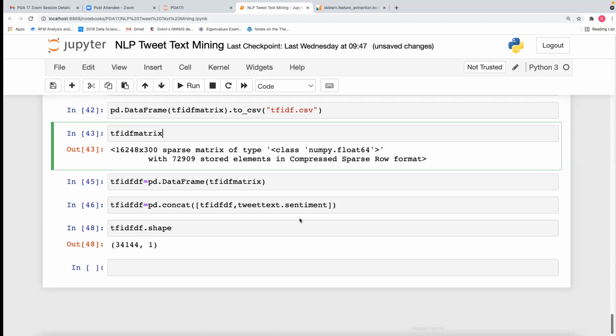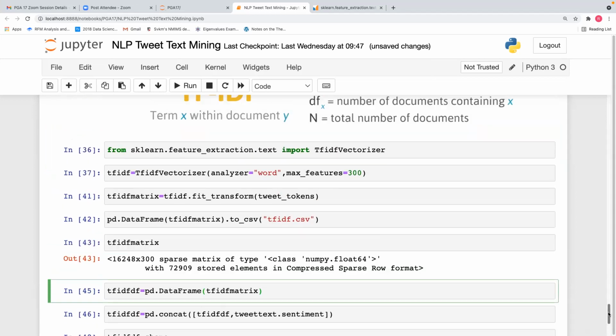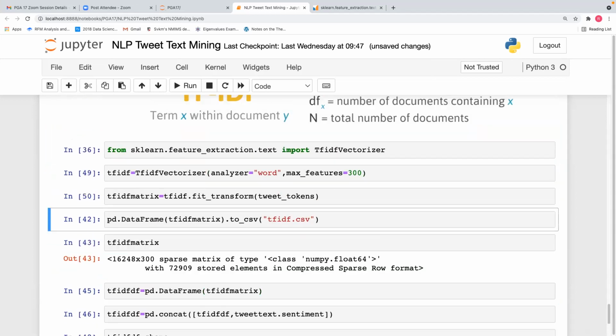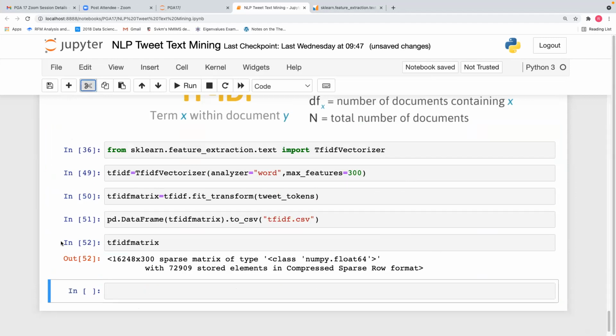So what we have is the matrix. We need to convert it into a data frame. Now this is not working. So we need to convert the TF-IDF matrix to a data frame.